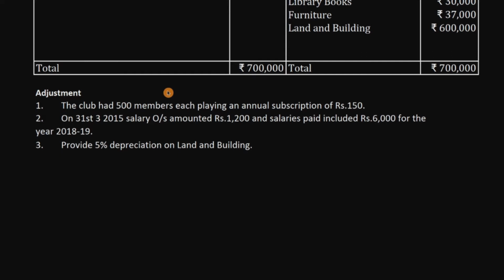Next, we have 31st 3 2015. It's not 15, it's 18. I think it's wrong. It's 18. 31st 3 2018, salary outstanding amount rupees 1200.